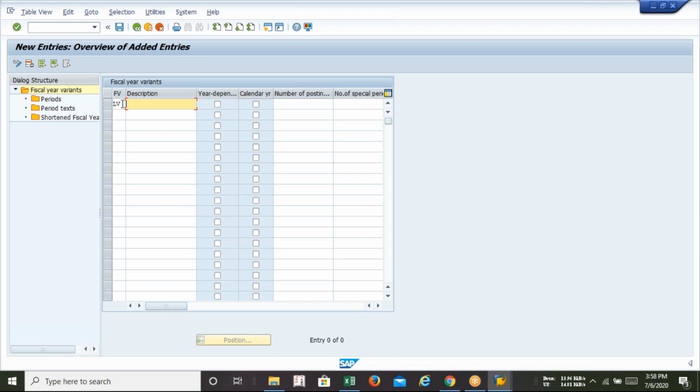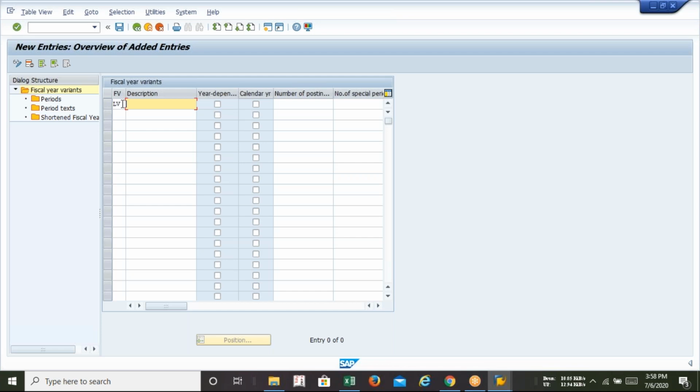So you need to remember this count also: where you can use 3 characters, where you can use a maximum of 6 characters, where you can use a maximum of 4 characters. You should take care of that by practicing. There is no hard and fast rule at all. You have to just practice and remember all this stuff. At the time of creation of the group company, I need to use a maximum of 6 characters. At the time of creation of the company code, I can use a maximum of 4 characters. And of course, at the time of creation of the fiscal year variant, I can use a maximum of 2 characters.